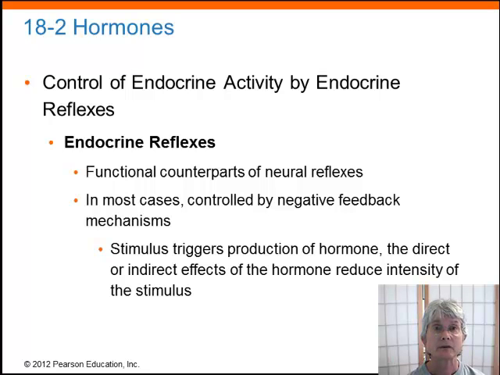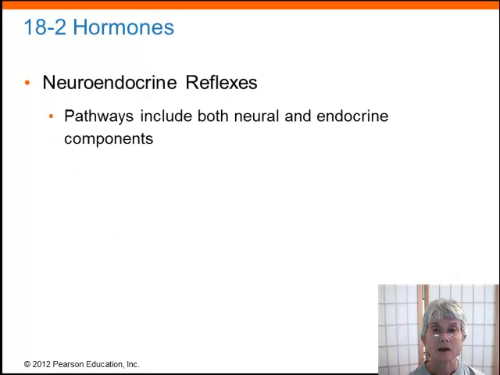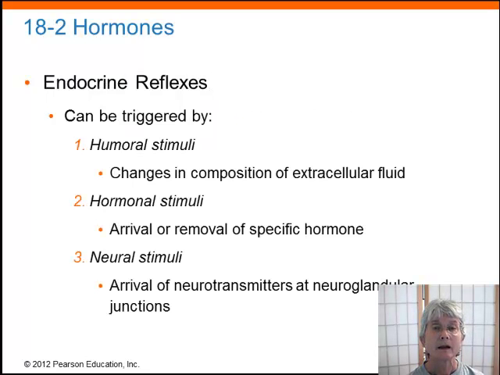So in the case of endocrine reflexes, generally there's going to be some trigger that causes the secretion of a hormone, and that's our reflex. Some of the hormones are actually secreted by nerve cells, and we call these neuroendocrine reflexes. We'll see some of these as we go through the rest of this chapter. And here are the different categories of triggers that can cause the secretion of hormones.